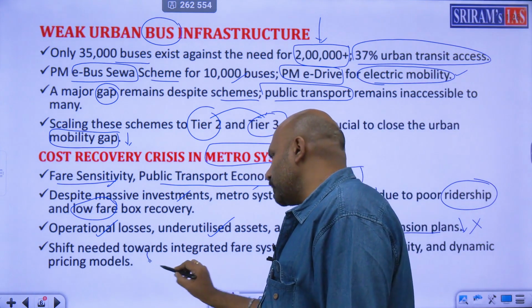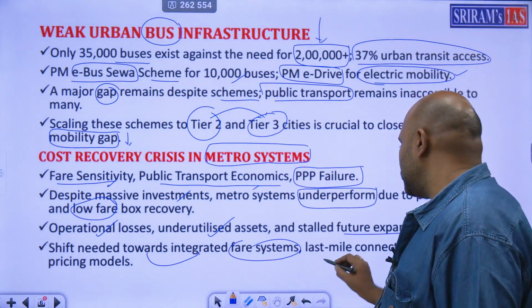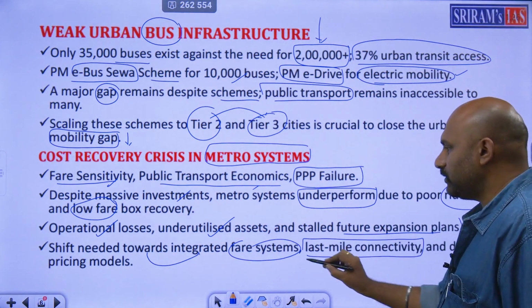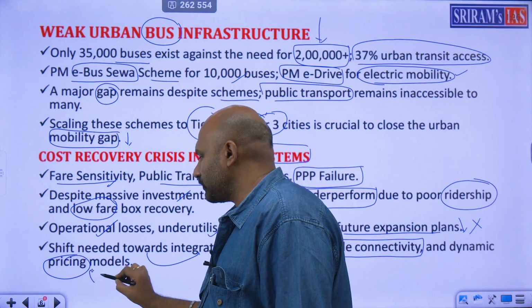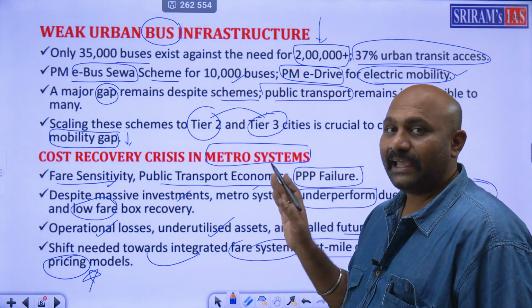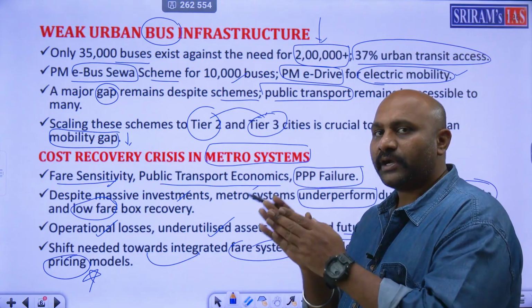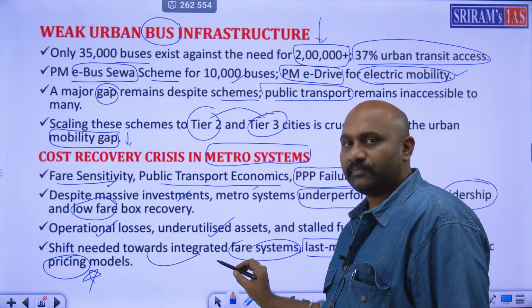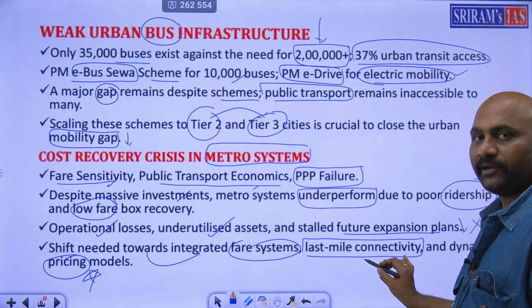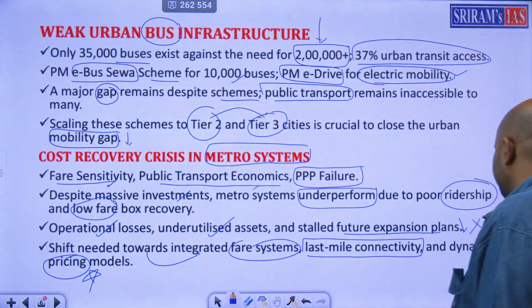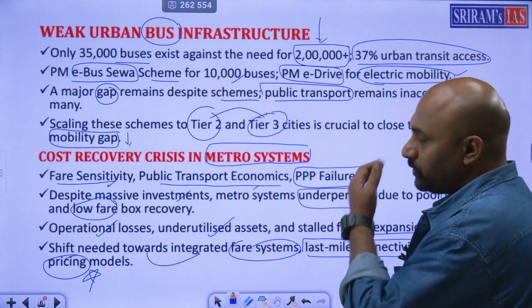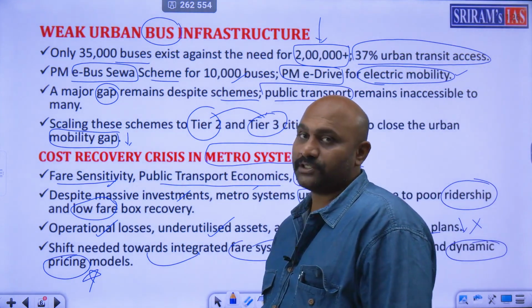So the shift has to move towards integrated fare systems, last mile connectivity, and good and dynamic pricing models. So these are the major areas where government has to focus on. Fare system, last mile connectivity, and finally pricing models. Dynamic pricing models are very much required. So based on this is the solution for the metro system.